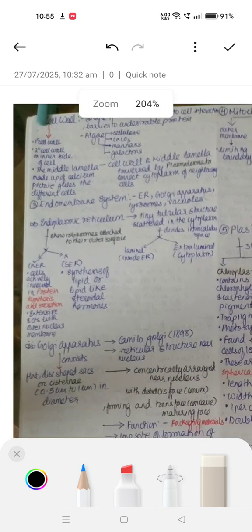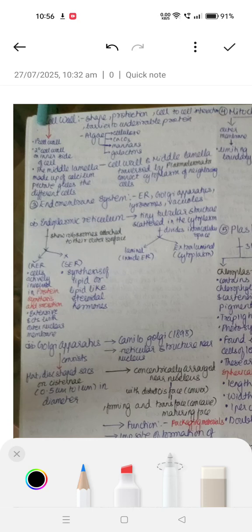It was not providing cell to cell interaction in prokaryotes, but in eukaryotes it does, and it also provides a barrier to undesirable proteins. So majorly four functions: it provides shape, protection, a barrier to undesirable proteins, and cell to cell interaction.